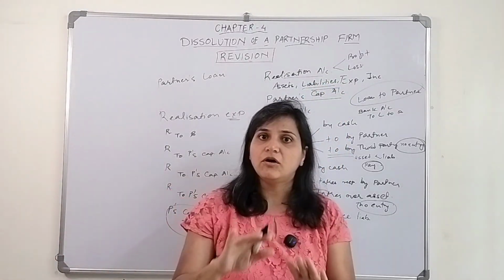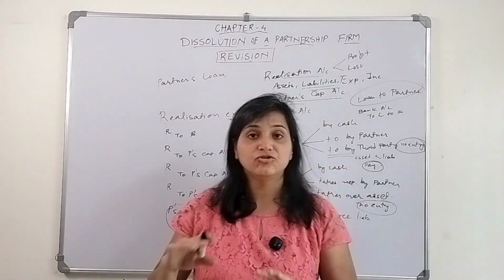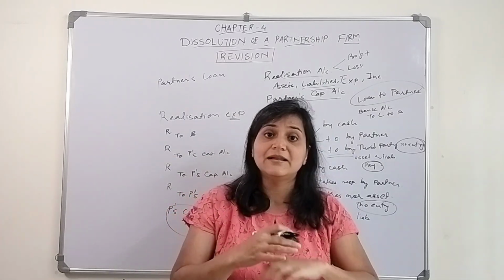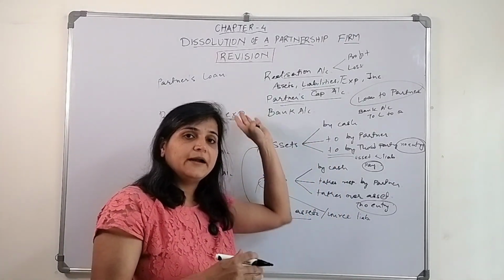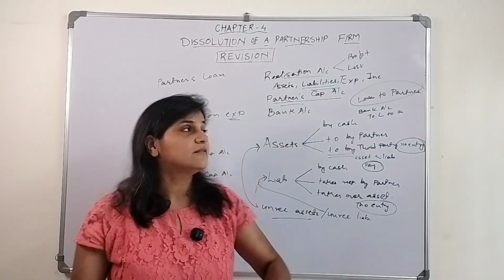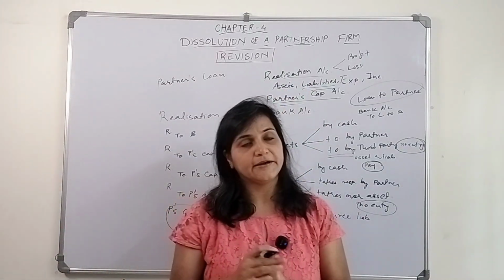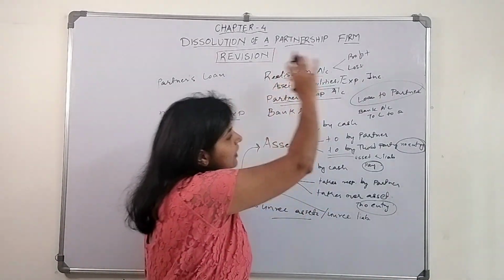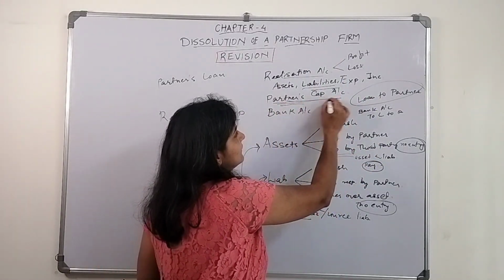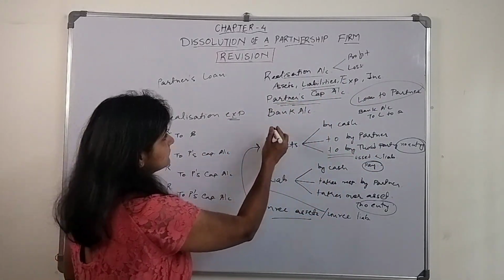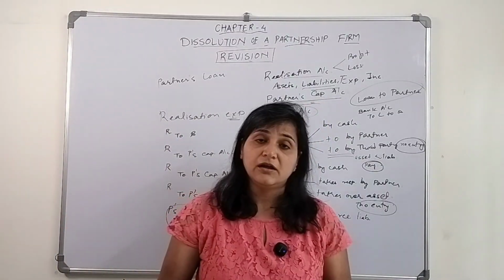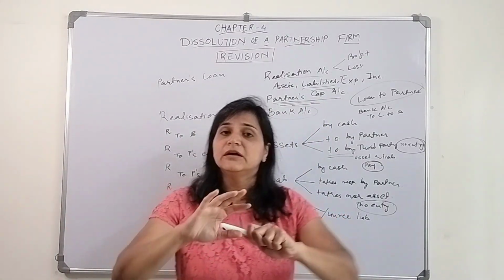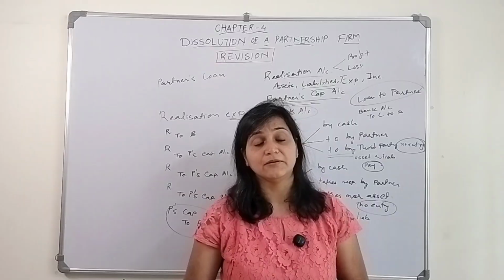After paying off all the third party liabilities, the firm needs to check whether we have sufficient balance in the bank to pay the partner. Then whatever is remaining they will pay to the partners. After all these things, the balance remaining in the bank will be equal to the partners capital account, and that's how the dissolution will happen.